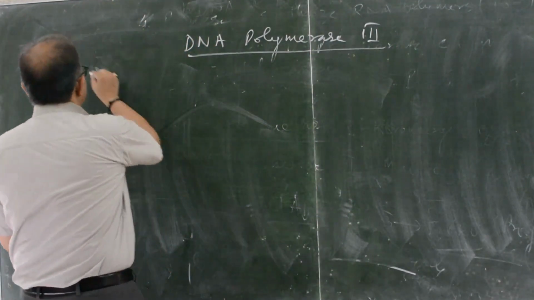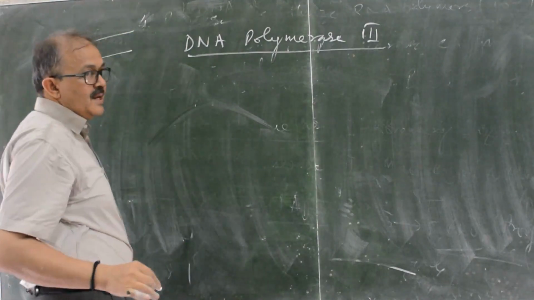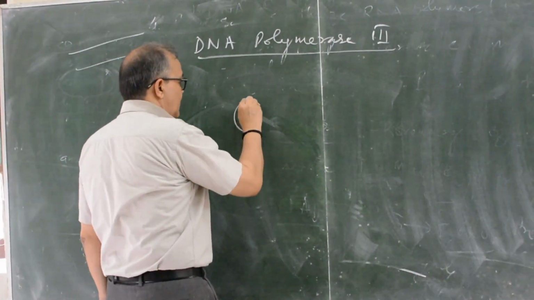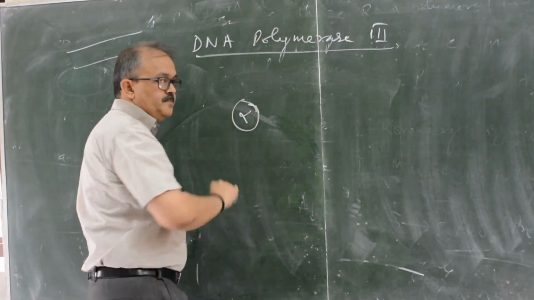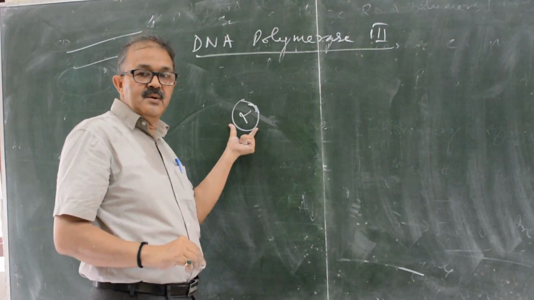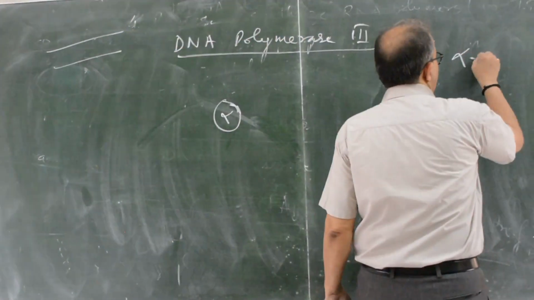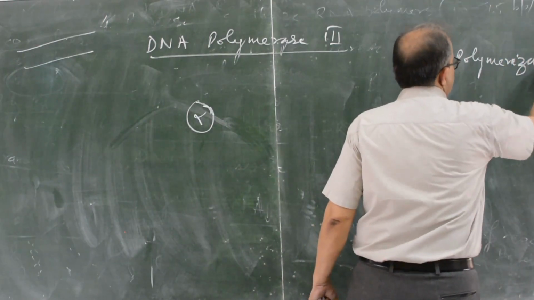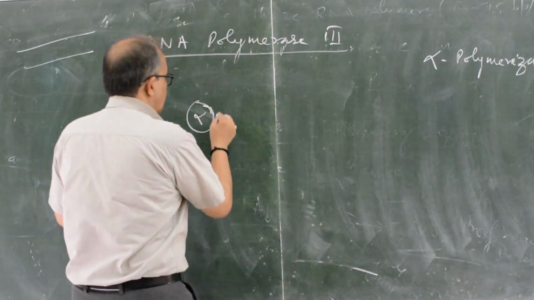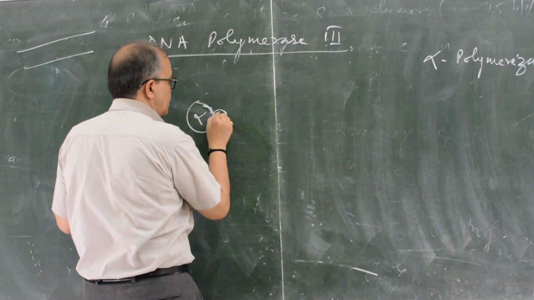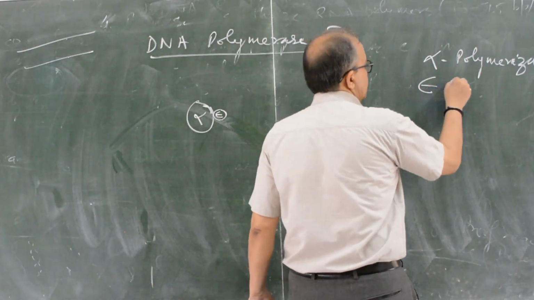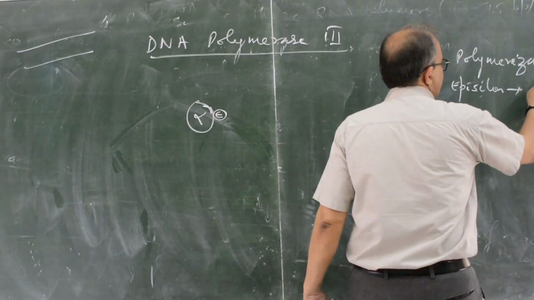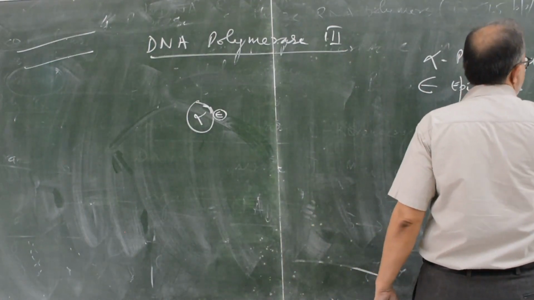There are two strands, one leading and the other lagging. One is alpha, the main enzyme for polymerization. One is the small epsilon, which has exonuclease activity from 3 to 5.